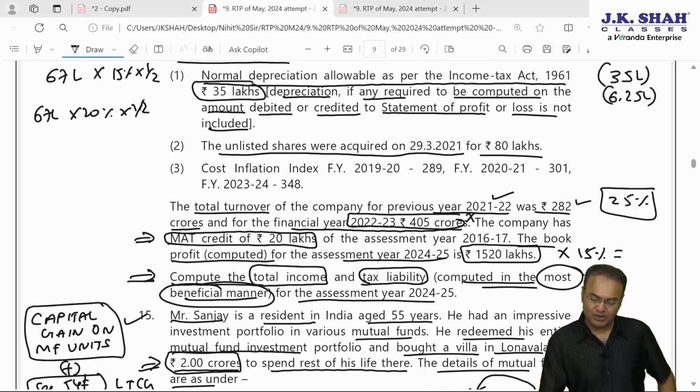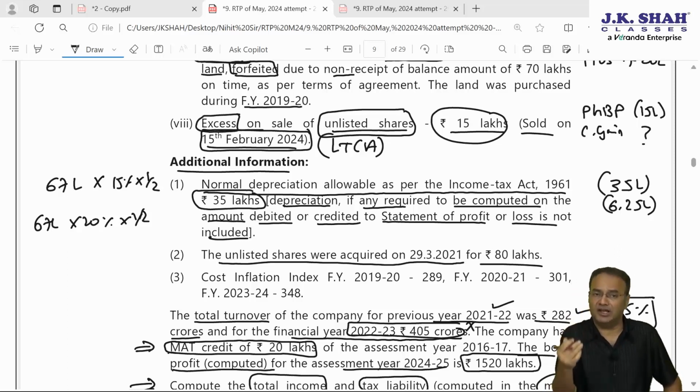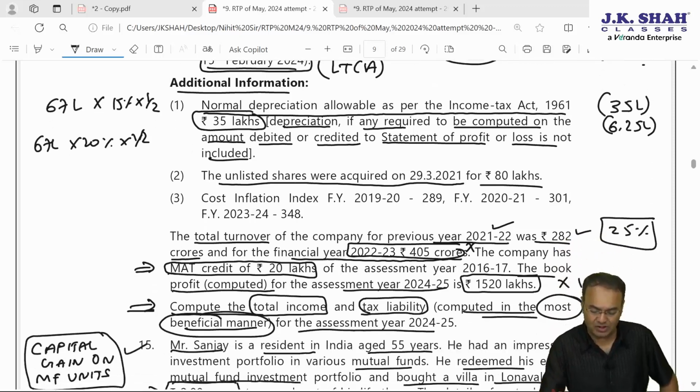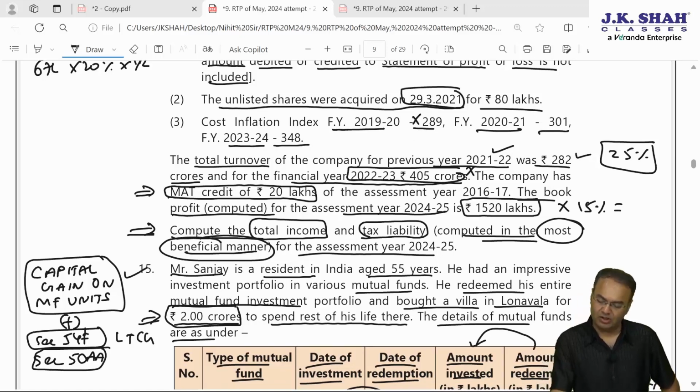Acquired for 80 lakh rupees, excess is 15, that means sale consideration must have been 95 lakhs. Then only as per books of accounts, capital gain or excess must be 15 lakhs. Cost inflation index for financial year 1920 is 289, that is for land, which we don't require. 2021 for shares is 301, and current year it is 348. That's it. Let's calculate it out quickly.